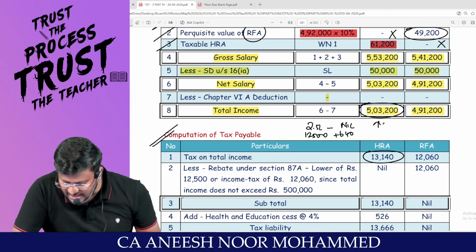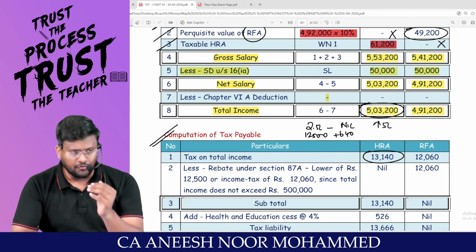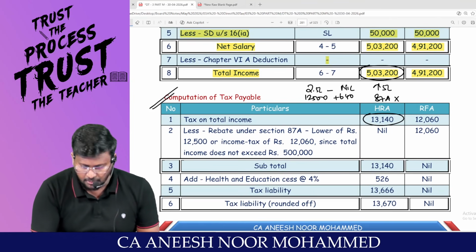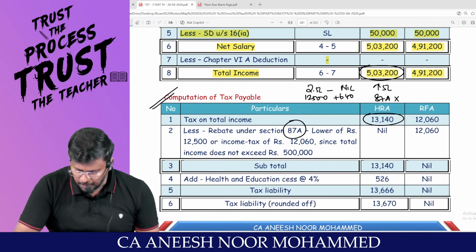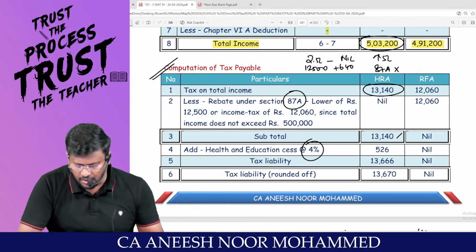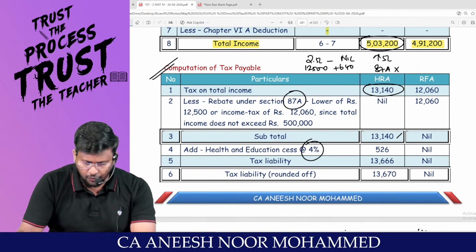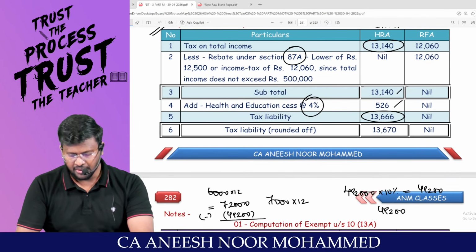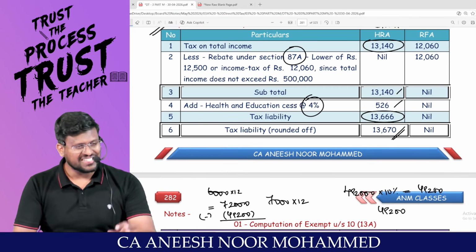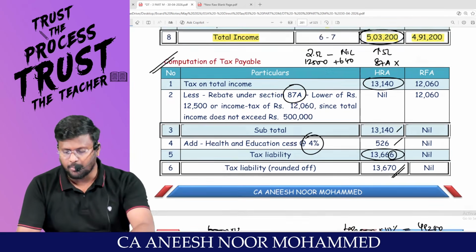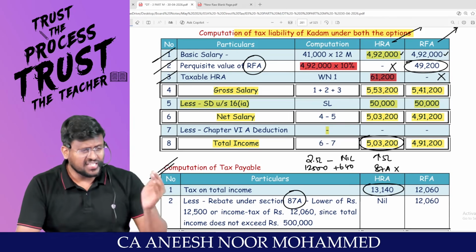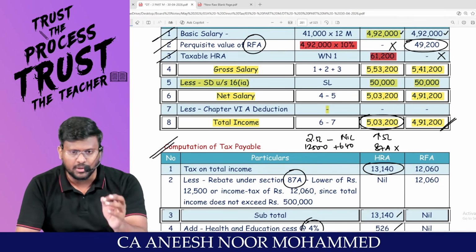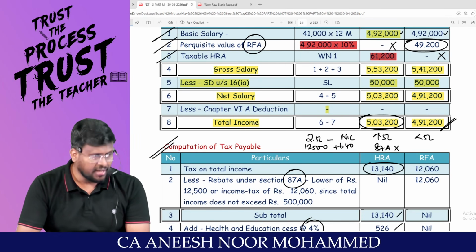Here the total income exceeds 5 lakh, because 5 lakhs is the cutoff under the optional tax regime. He is not entitled to claim 87A rebate. Am I right, sir? So the subtotal is 13,140. On that 13,140, my dear lovable students, 4% is health and education cess. Total tax liability will be 13,666. It will be rounded off to 13,670 because the last digit is more than 5. Any problem? Whereas if he says, sir, I don't want HRA, please give me RFA, his total income itself is 4,91,200, which is less than 5 lakh.